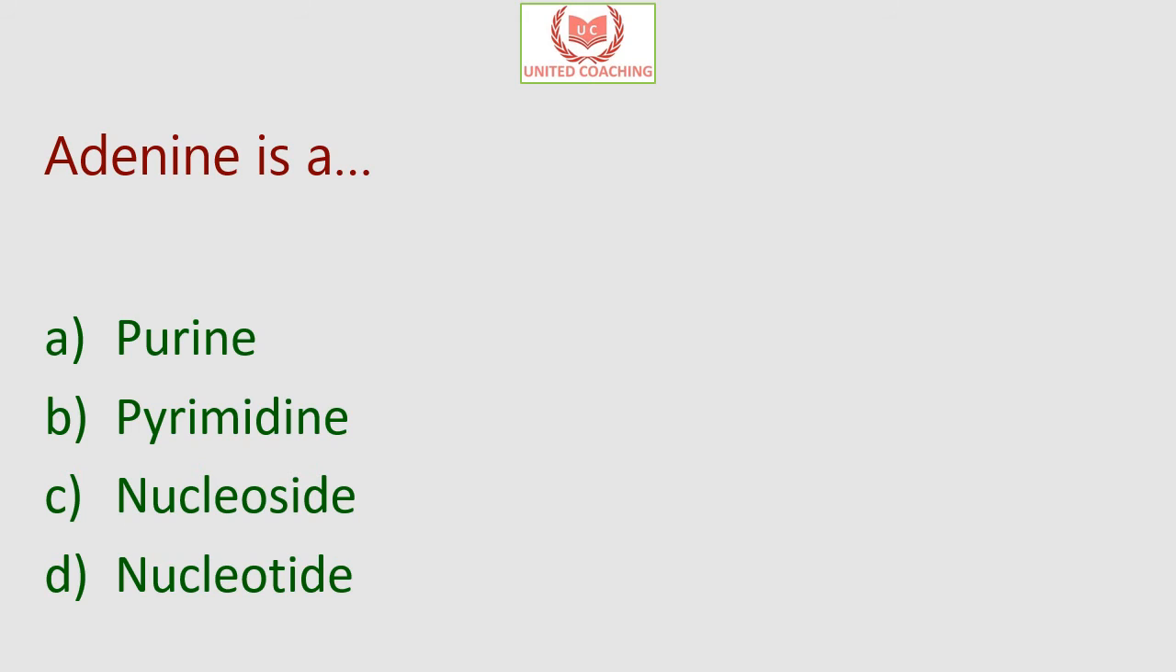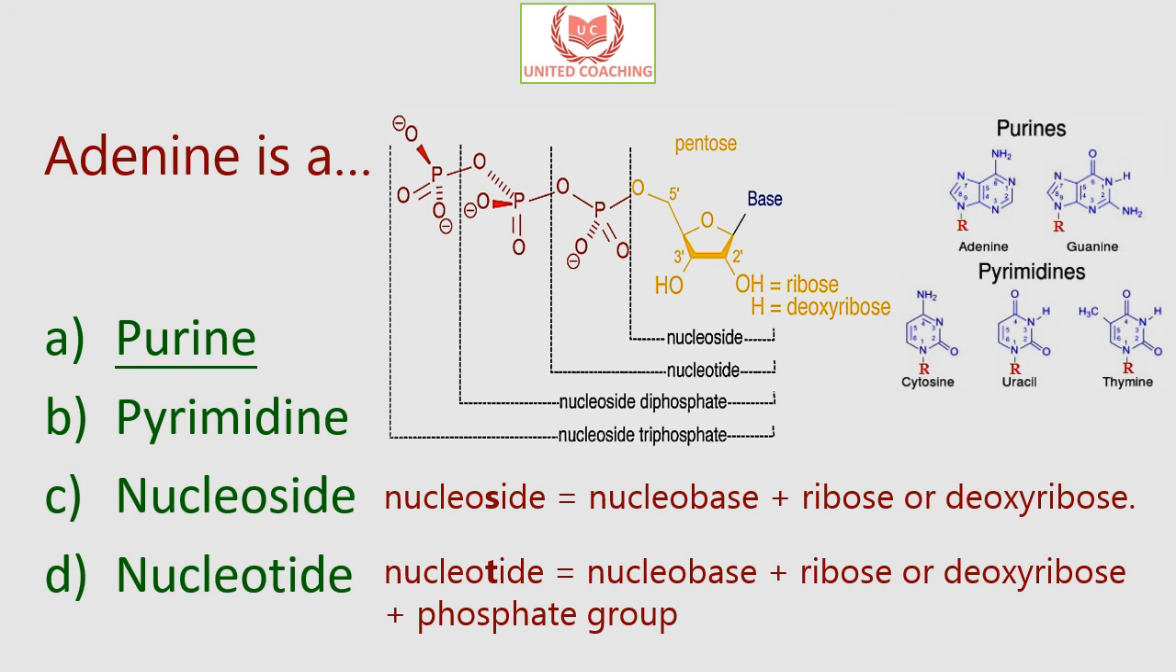Our next question is, adenine is a. Is it a purine, pyrimidine, nucleoside or nucleotide? So the answer is purine. Purines and pyrimidines are nitrogenous bases, also known as nucleobases, that make up the two different kinds of nucleotide bases in DNA and RNA. Purines are larger than pyrimidines because they have a two ring structure, while pyrimidines have only one ring, that is a single ring.